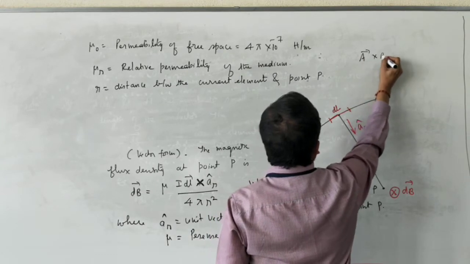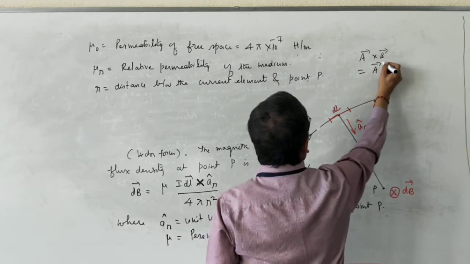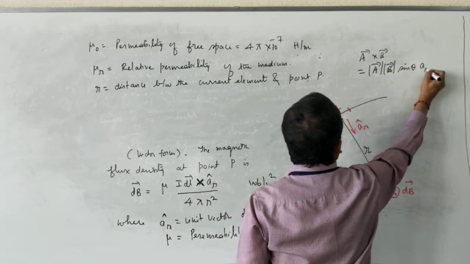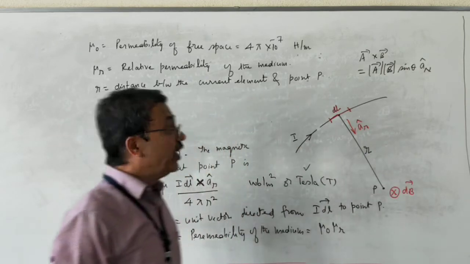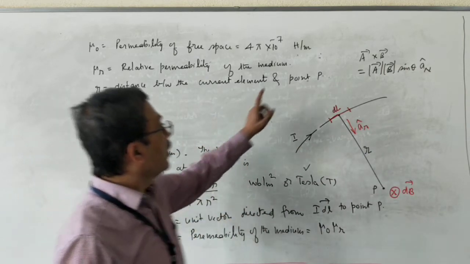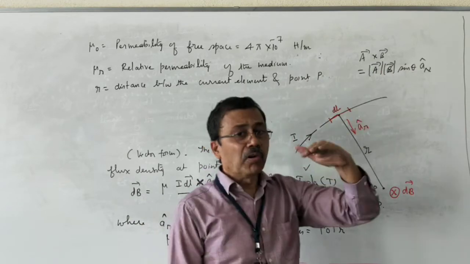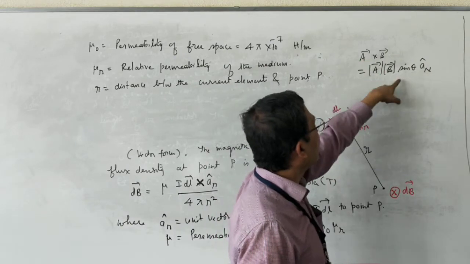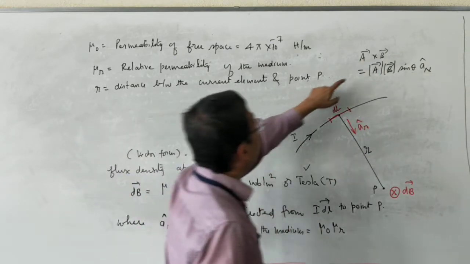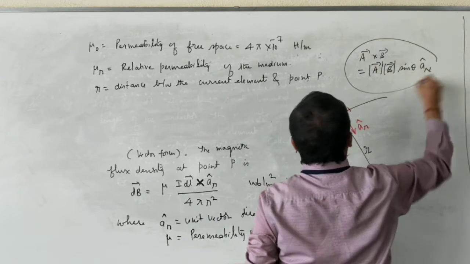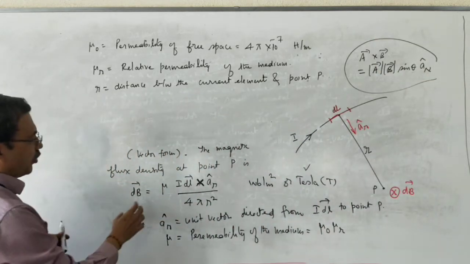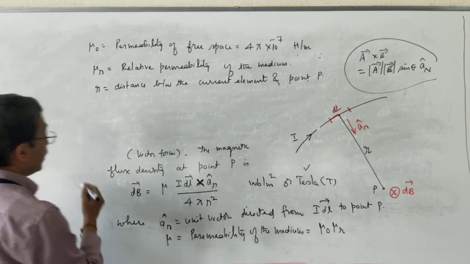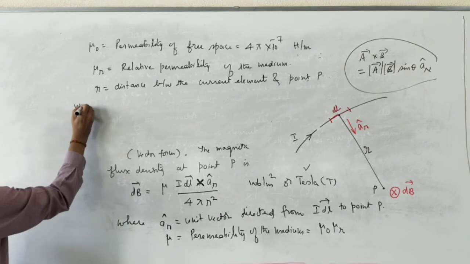So now how do you define A cross B? A cross B is equal to magnitude of vector A into magnitude of vector B into sine theta into an cap, where theta is the angle between vector A and vector B, and an cap is the unit vector perpendicular to the plane containing the vectors A and B. I am going to apply this formula to this expression. In this expression, what is vector A? I vector dl. What is vector B? ar cap.